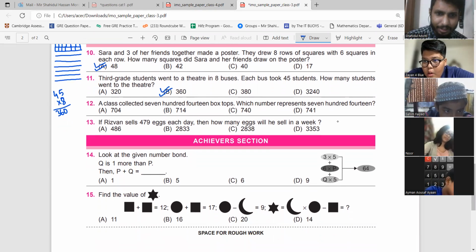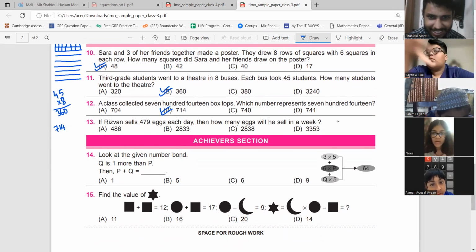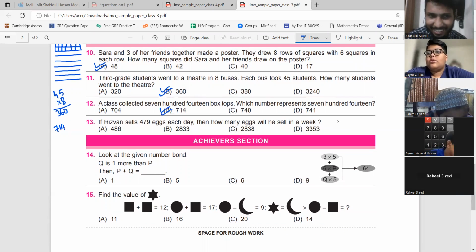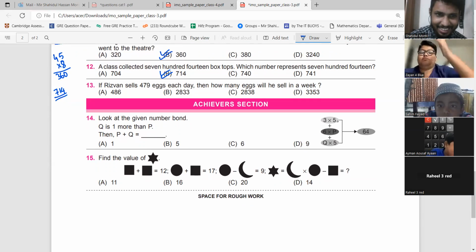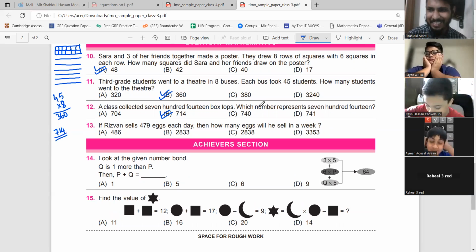A class collected 714 box tops. Which number represents 714? This is the easiest one. It's B. Very easy. All right. It's B.